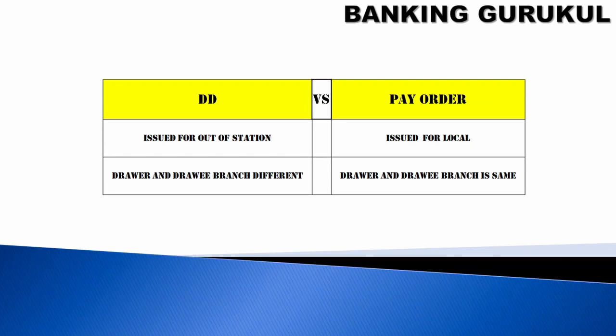For example, in the same SBI, you issue a DD at the Banjara Hills Hyderabad branch, and it will be paid at the Bombay Andheri branch. The drawer branch is where you are issuing, and the drawee branch is where you are paying, so that will be different. For a pay order, the drawer and drawee branch will be the same. If you issue in the Banjara Hills branch, payment also will be done in the Banjara Hills branch only.